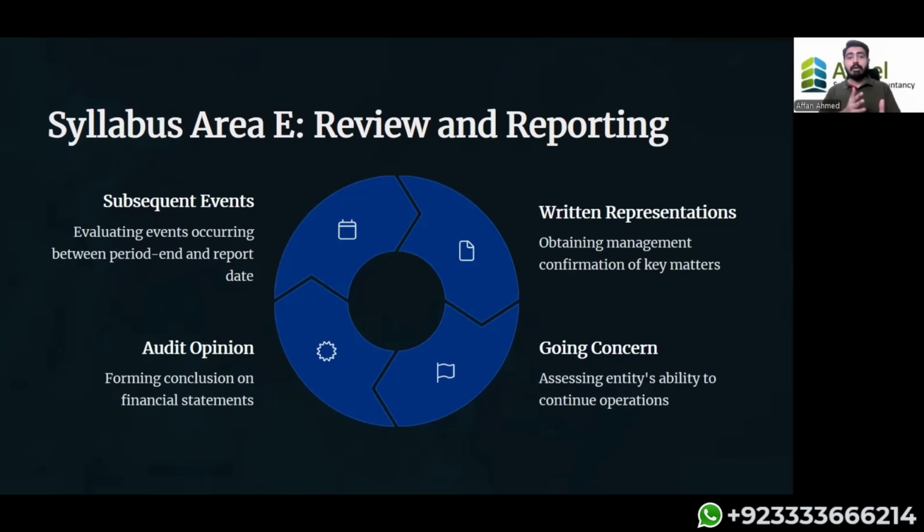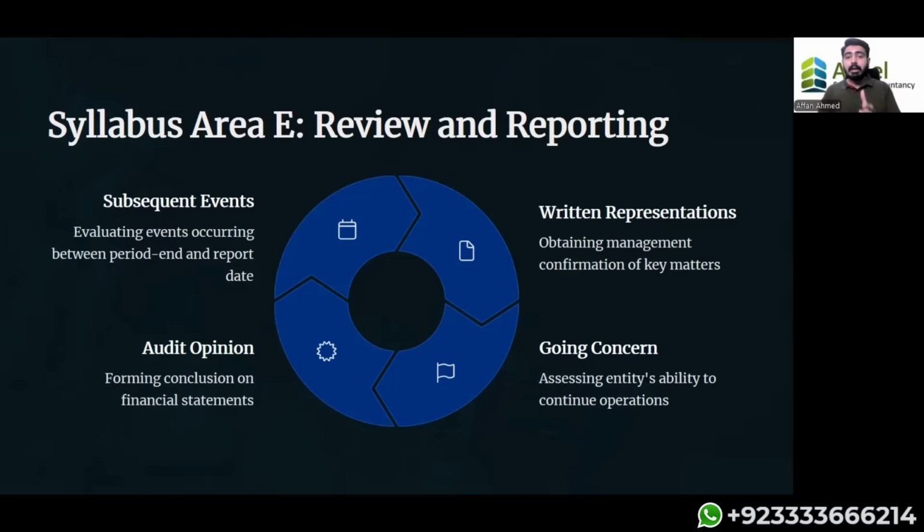Now, circumstances are very detailed, so we will be requiring some additional time in the course to go about it. So we have the demo lectures on YouTube as well, so you can look at them for more details. Right now, I'm just giving you the idea of what opinion means. Opinion means giving a particular assurance or verdict whether the auditor feels that the financial statements are true and fair in nature, or they are not true and fair in nature. If they're not true and fair, to what extent are they not? Is it a small problem or a very big problem? That is given in the opinion paragraph there.